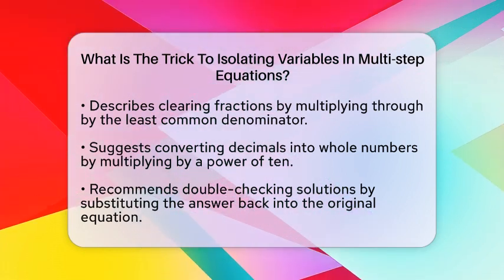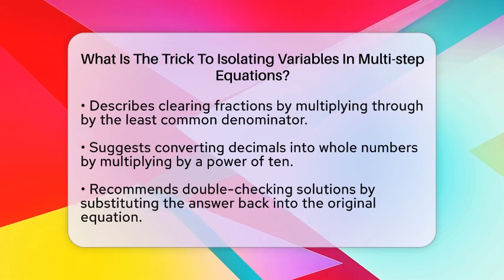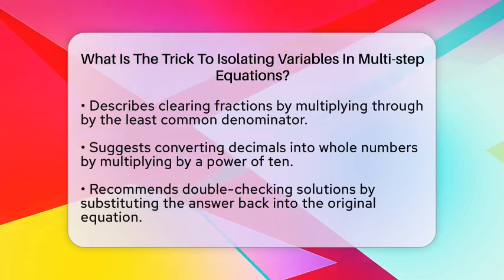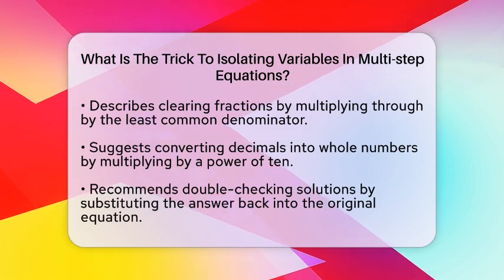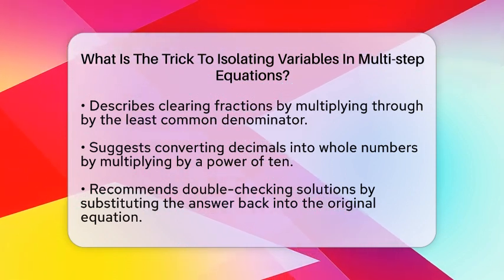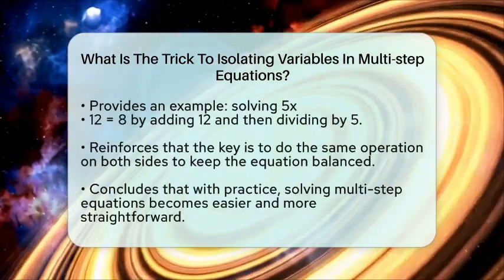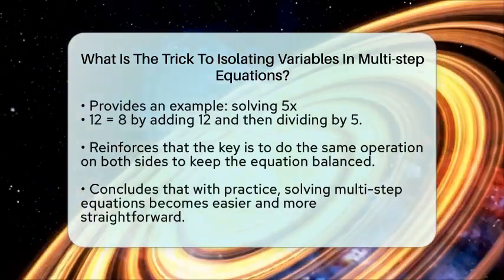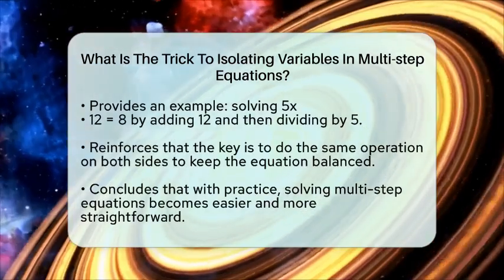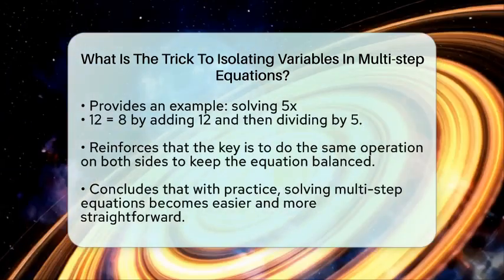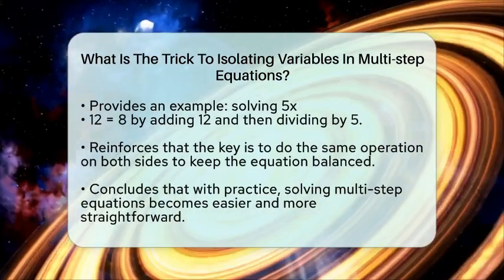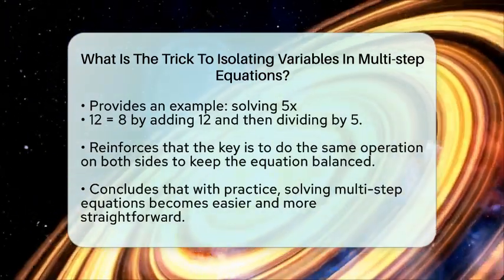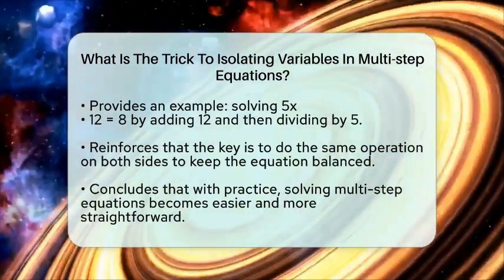The key to success is doing the same operation on both sides of the equation to keep it balanced. The ultimate goal is to have the variable alone on one side and a number on the other. Let's look at an example. Suppose you have 5x minus 12 equals 8. First, add 12 to both sides to get 5x equals 20. Then, divide both sides by 5 to find that x equals 4. That's how you isolate the variable.